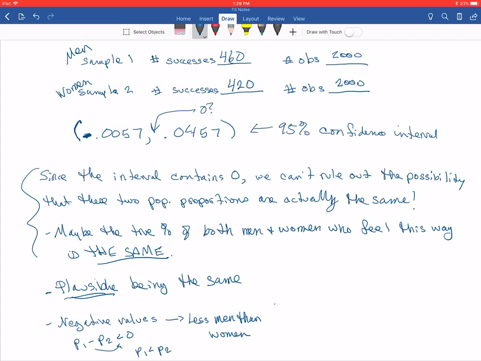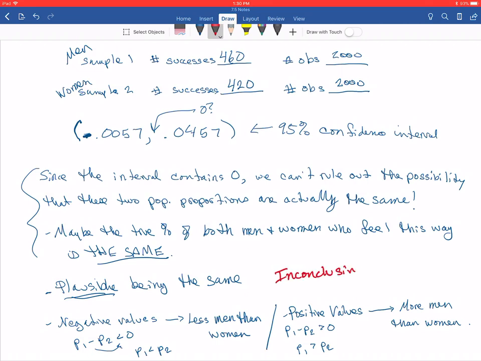That's possible because there are some negative values in this interval. But then we've got positive values also. Positive values mean that p1 minus p2 was greater than 0, or that p1 was greater than p2, so maybe it's more men than women. We don't know. It's inconclusive when this happens.